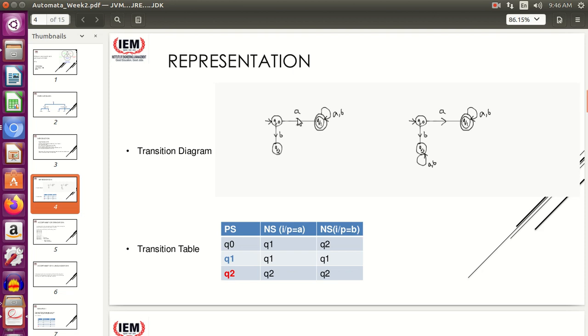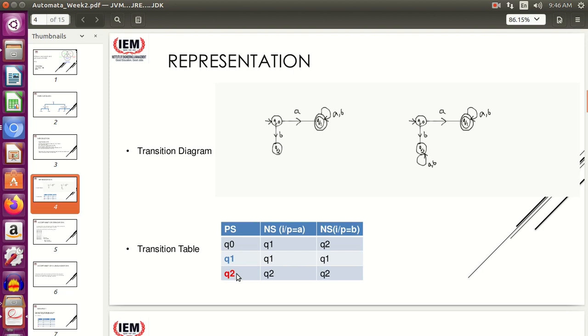So if you watch the transition diagram, I am at state Q0, I get A, I go to Q1. That is written over here. I am at Q0, I get B, I go to Q2. Fine. Next, come to Q1. Q1, I get A or B, I remain at Q1. Okay. And Q2, I get A or B, I remain at Q2.